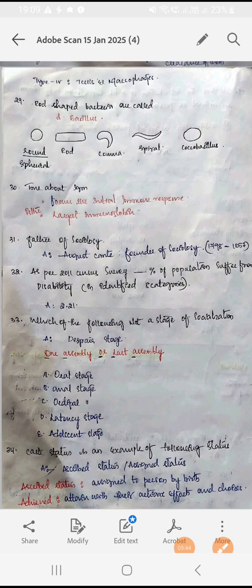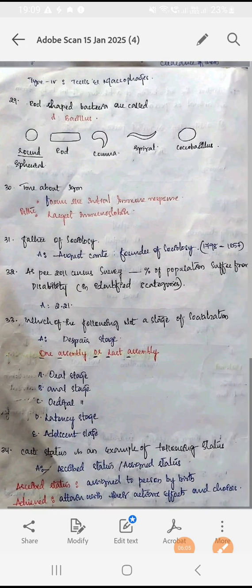Achieved status is in our hands. After putting in our efforts, we get that status, so that is called achieved status. We achieve that status personally, like job, grades, a position in society. And one more status is called monetary status. Monetary status is nothing but based on economic power, the person gets the status, like high class people, low class people, middle class people. Thank you.